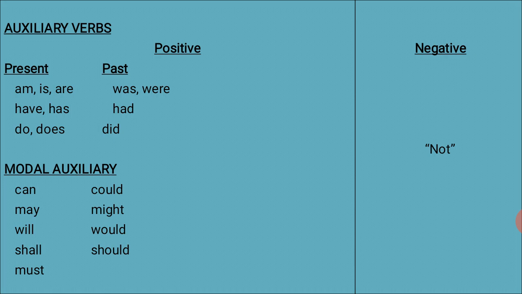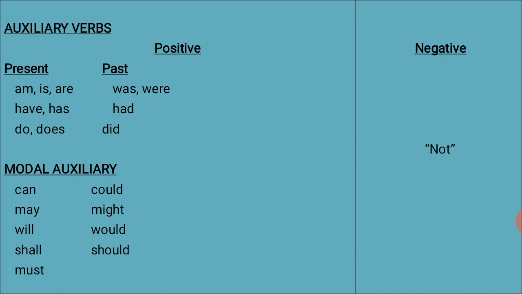For that, the auxiliary verbs for present and past are am, is, are, have, has, do, does. These are for present, and for past tense we are using was, were, had, did. And for negatives, we add not to these positive verbs.